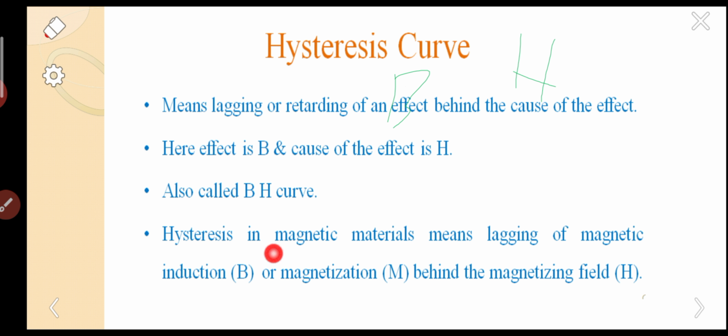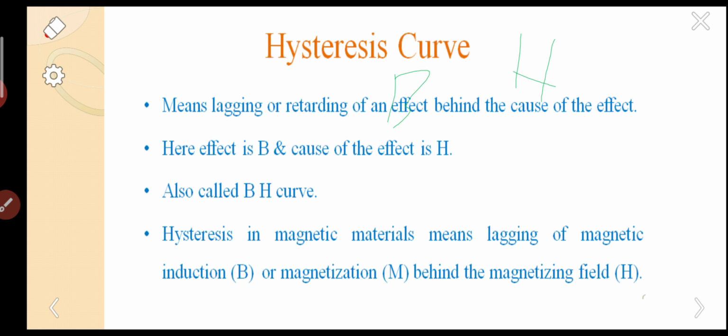Hysteresis in magnetic materials means lagging of magnetic induction or magnetization behind the magnetic field. These are the simple points you have to remember carefully; they are generally called conclusions.